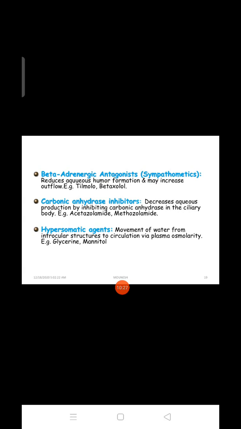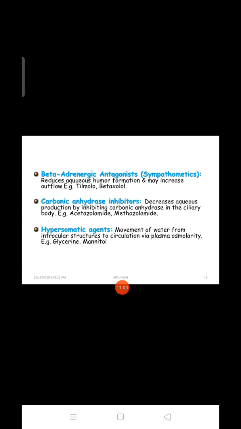Next one is carbonic anhydrase inhibitors, which we can also use. They help to decrease aqueous production by inhibiting the carbonic anhydrase in the ciliary body. Examples are acetazolamide and methazolamide. These carbonic anhydrase inhibitors decrease aqueous production by inhibiting carbonic anhydrase.